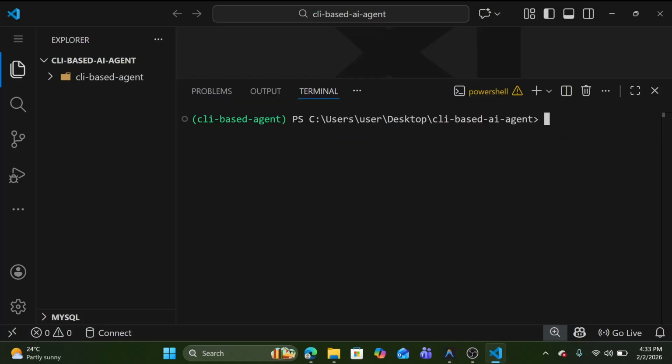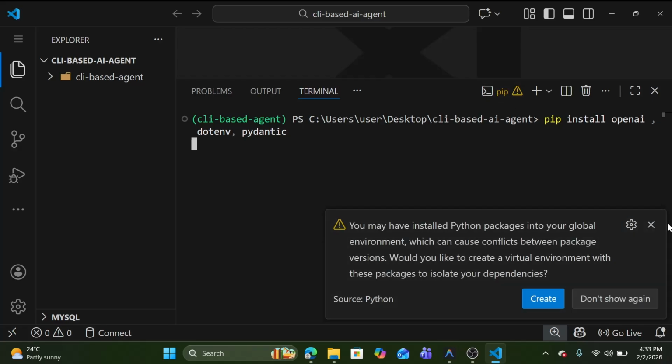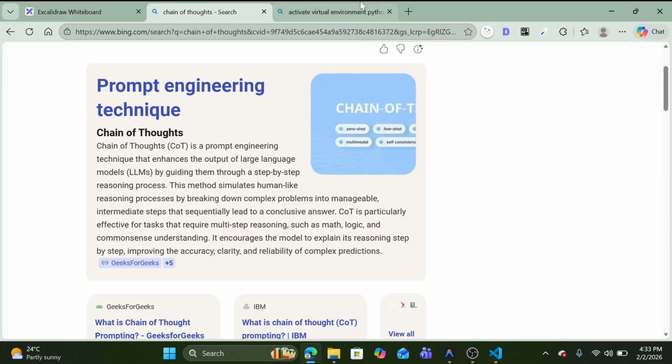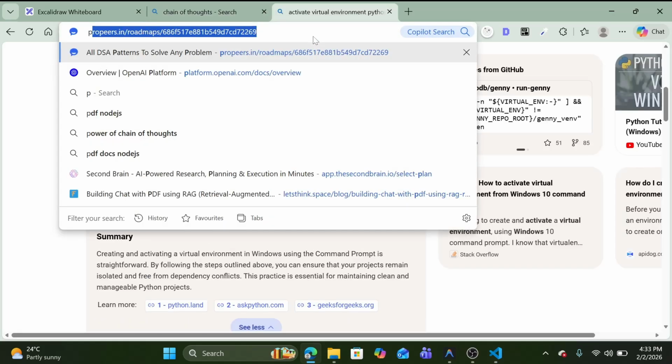We need to install a couple of things. First we need to pip install OpenAI. Also we will need dotenv, and we also need Pydantic. What is Pydantic? Pydantic is for data validation. Let's wait for the installation, and we will understand what Pydantic is.